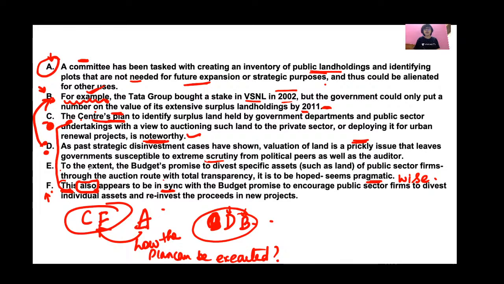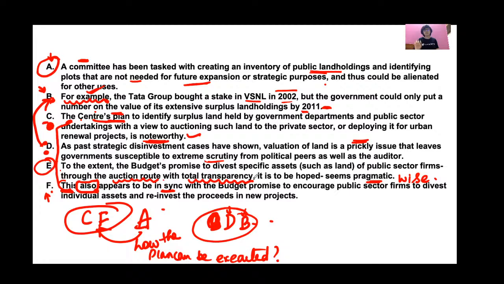Okay. So here, if you see, sentence E says, how can this task be eased? What can be done? So this task can be carried out by an auction route with total transparency, so that the government does not become susceptible to extreme scrutiny.